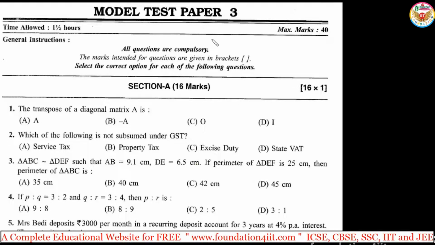Let us see one more test paper. It's the third one. Here we have section 1 or section A, 16 marks. Each question carries 1 mark.